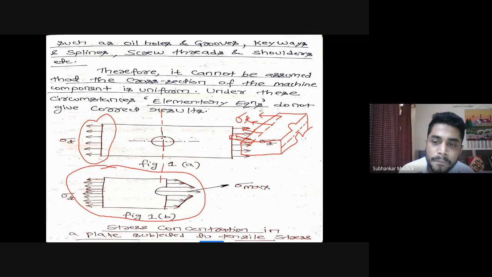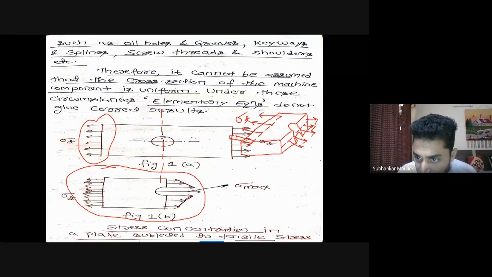Yes or no? Yes, sir. So let us assume that up to this portion the value is sigma T, and from here this is also sigma T, but the middle portion will not have the stress value equal to sigma T. Is it clear? Yes, sir. The middle will not have the stress value equal to sigma T because the area has changed.